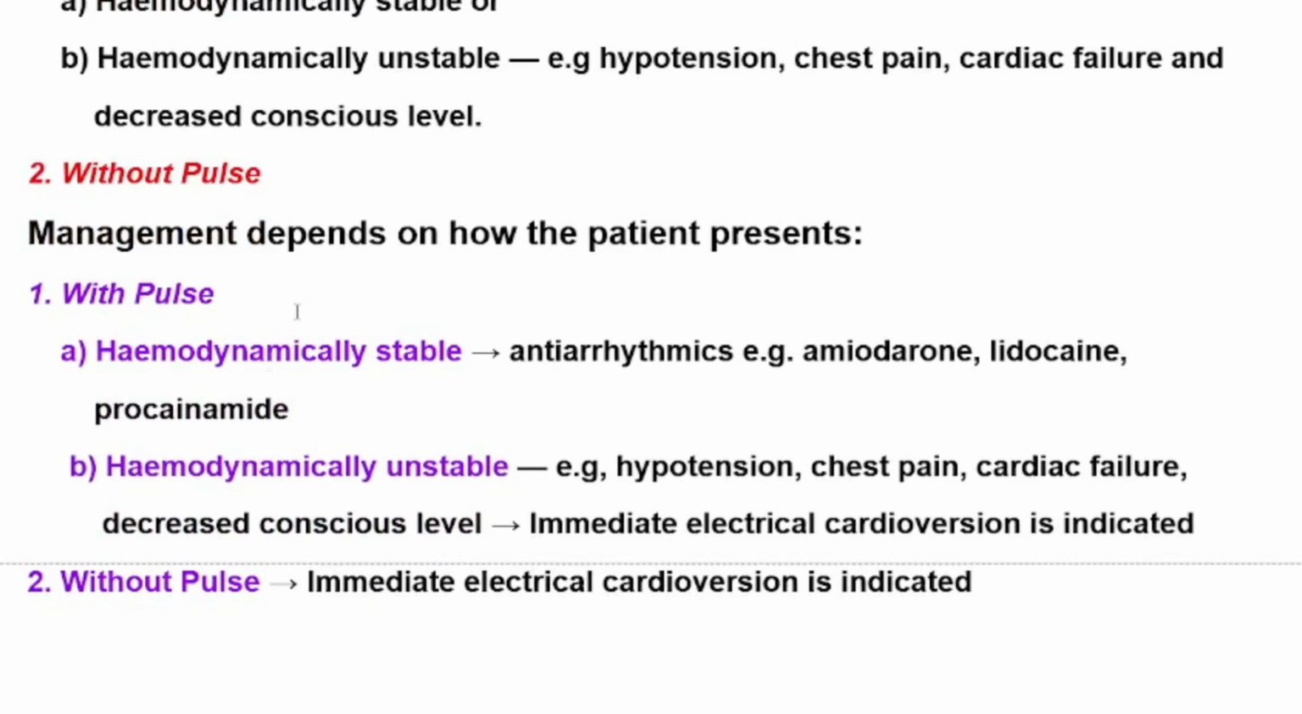Management of patients coming with ventricular tachycardia depends on how the patient presents. If the patient has pulse and is hemodynamically stable, antiarrhythmics like amiodarone, lidocaine, and procainamide are the best choice. But if the patient is hemodynamically unstable, for example, the patient has hypotension, chest pain, cardiac failure, and decreased conscious level, immediate electrical cardioversion is the best choice. And if the patient has no detectable pulse, immediate electrical cardioversion is the best choice.